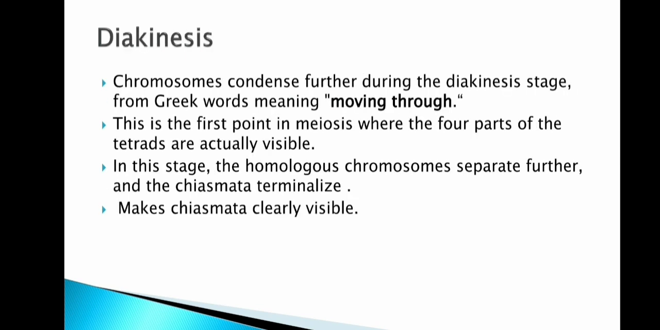Then diakinesis. Here the chromosomes condense further in the diakinesis stage. Diakinesis means moving through. It is the first point in meiosis where the 4 parts of the tetrads are actually visible. In this stage, the homologous chromosomes separate further and the chiasmata terminalize, so the chiasmata will be visible in the diakinesis stage.